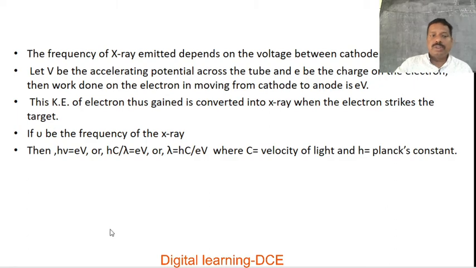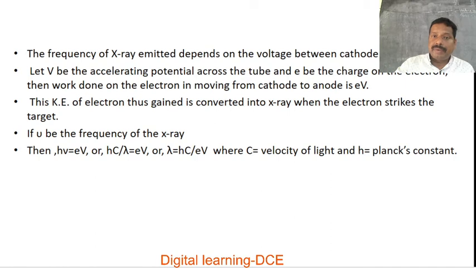That is, hν is equal to eV, or in place of ν, if you replace ν is equal to c by λ, then we get hc by λ is equal to eV. If you solve for λ, then λ is equal to hc by eV. Here h is Planck's constant, c is the speed of light, a universal constant, and e, the charge of the electron, is also constant. So the wavelength of the X-ray produced directly depends upon the potential difference applied.